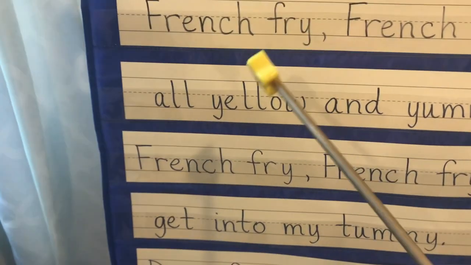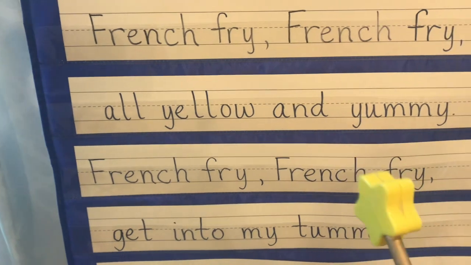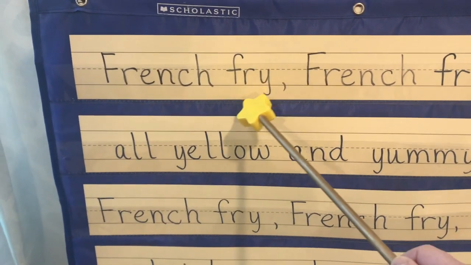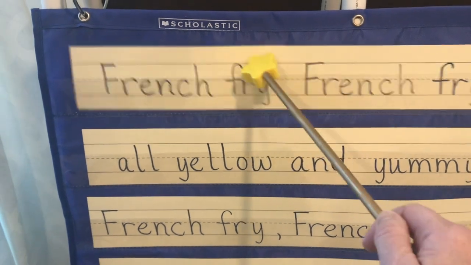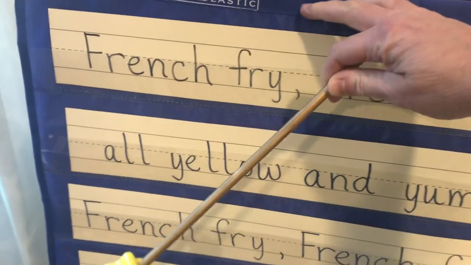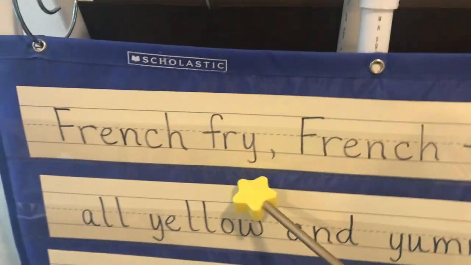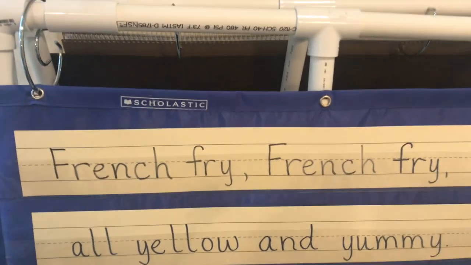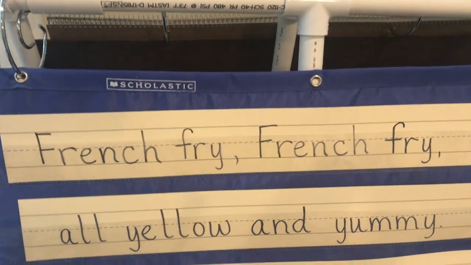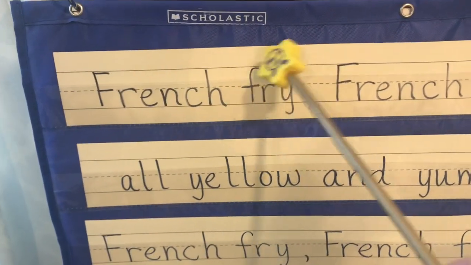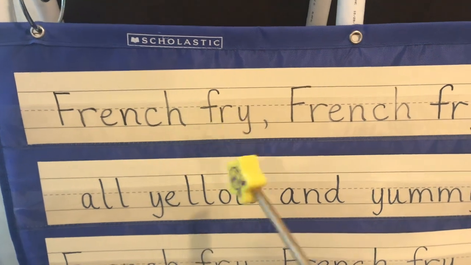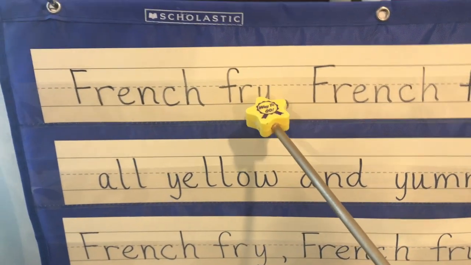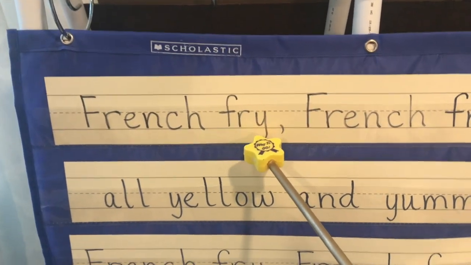We have it at the end of the word where it makes the I sound. Okay, do you hear on fry how you hear that I sound? So Y actually is the vowel in this word because there's no other vowels, are there? So we say a lot of times A, E, I, O, U, and sometimes Y. This is an example. There's no other vowels in here, and you have to have a vowel in your word. So fry, the Y ends up sounding like the long I sound.